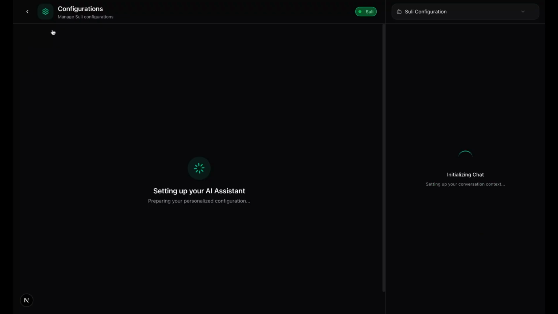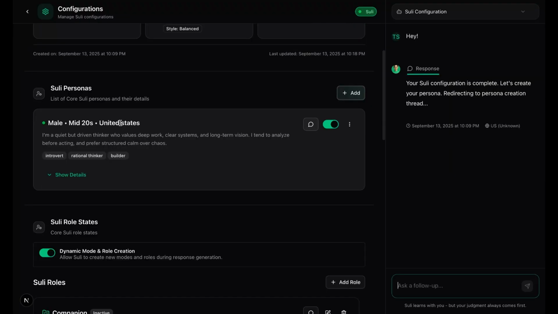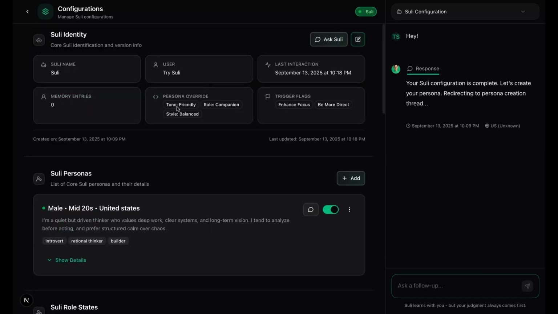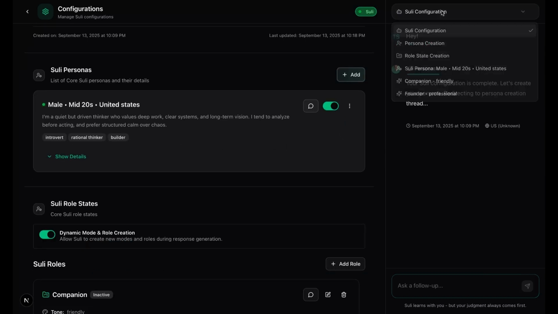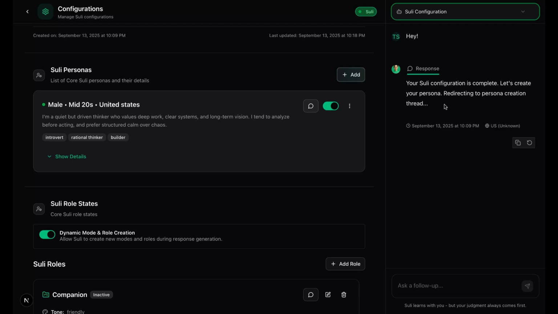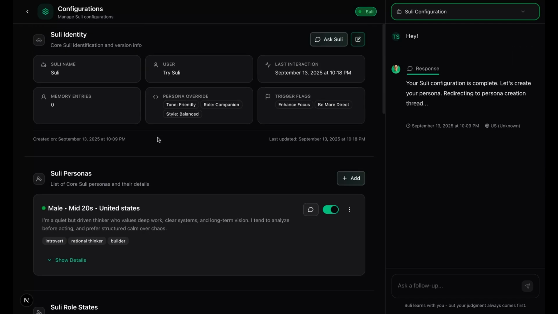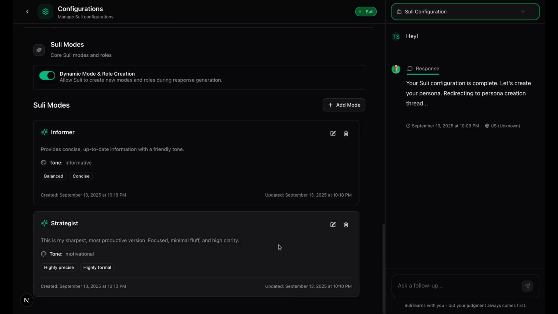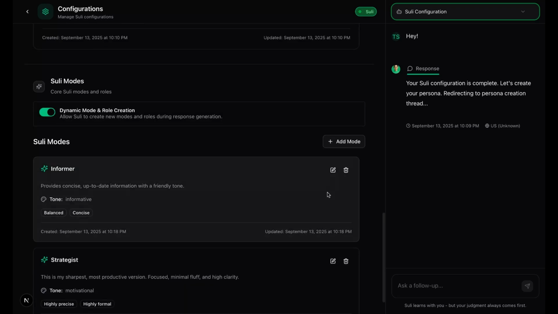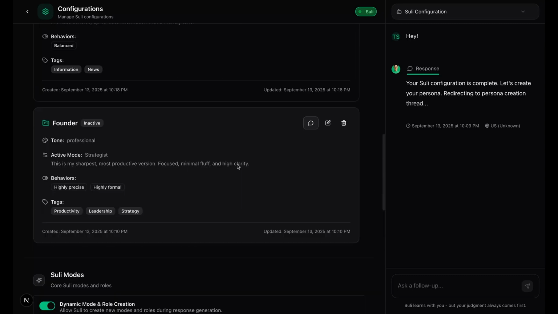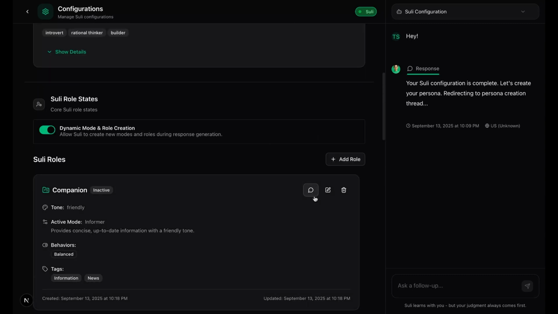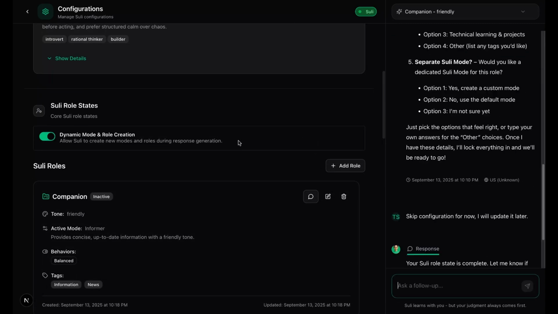Next is configurations, the control room for how Suli thinks. I can switch the active scope between the global identity, a persona, or a role state, adjusting tone, perspective, and rules instantly. The dashboard shows clean cards for system identity, personas, and roles. I can edit directly or just speak to Suli. Make this persona more concise, and it updates right away, no digging through menus.